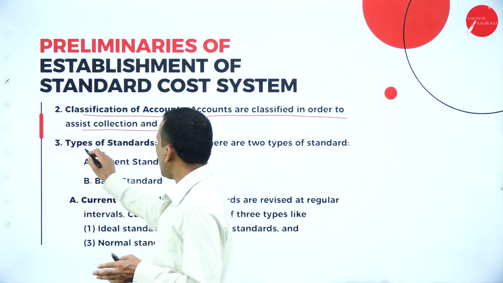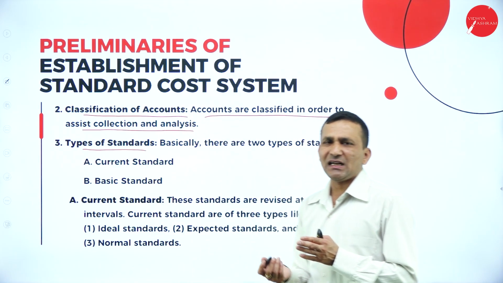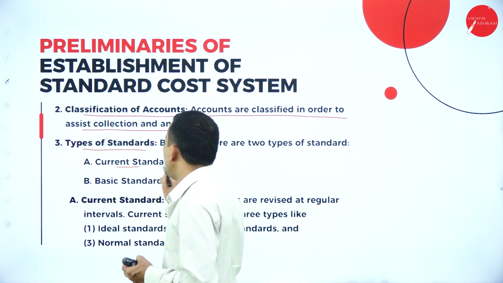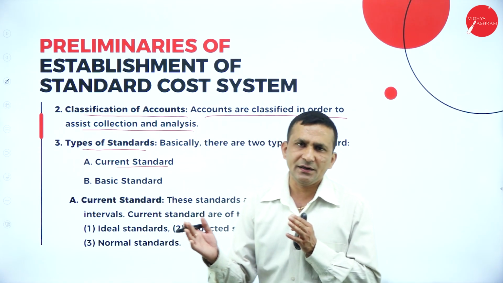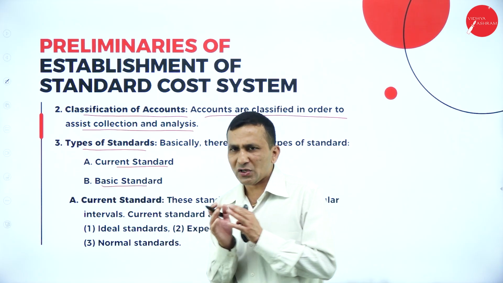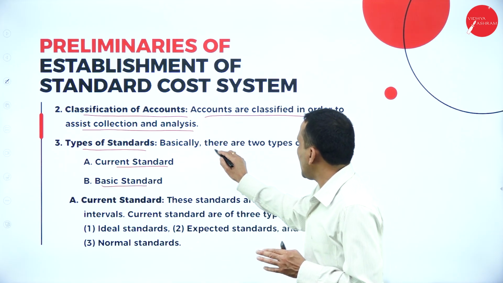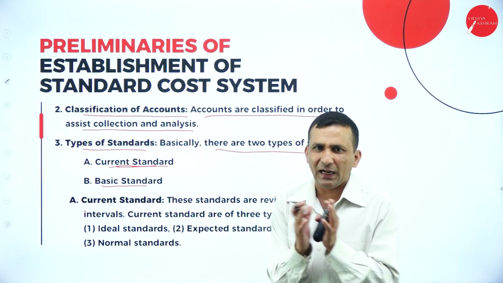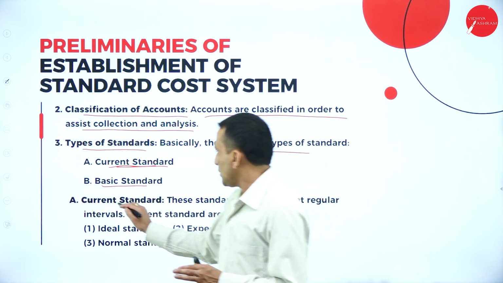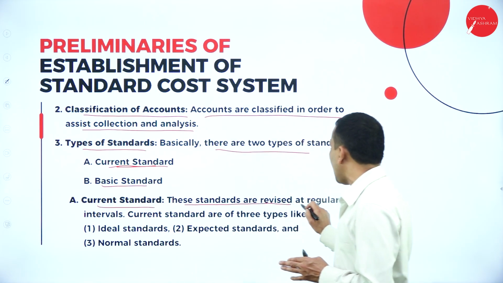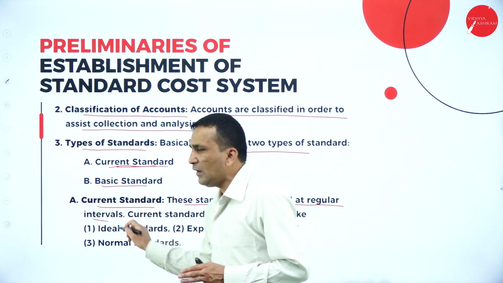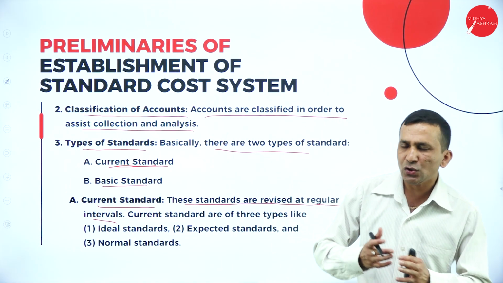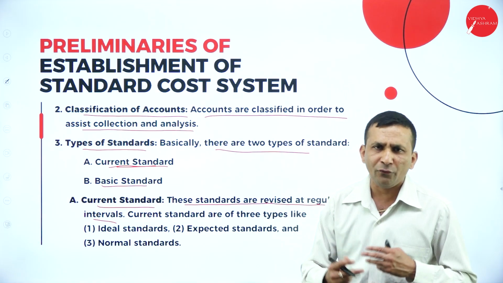And the next one, types of standard. Basically the types of standard can be classified into two major types. One is the basic standard, which is for a long period, and the other is the current standard, which always follows the trend and conditions. Current standards are revised at regular intervals, because we have complete freedom to go for revising.